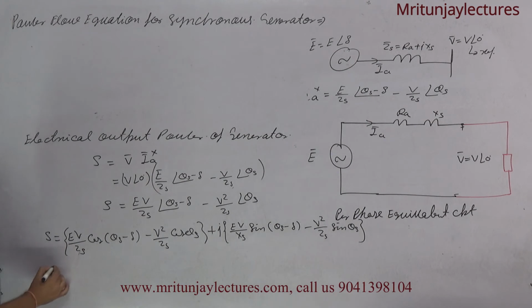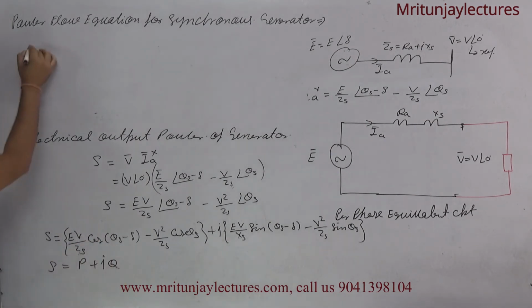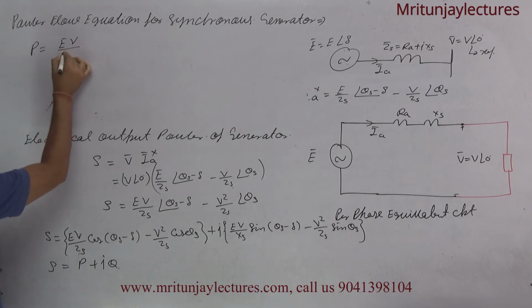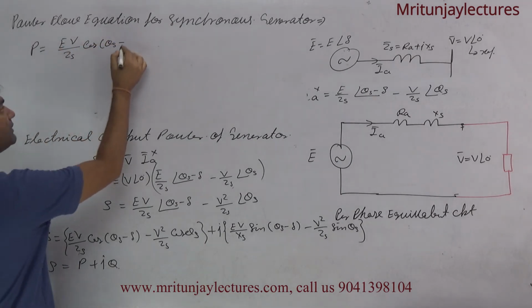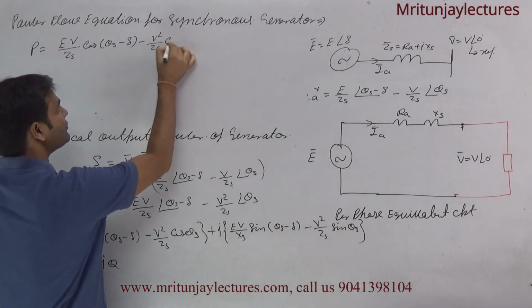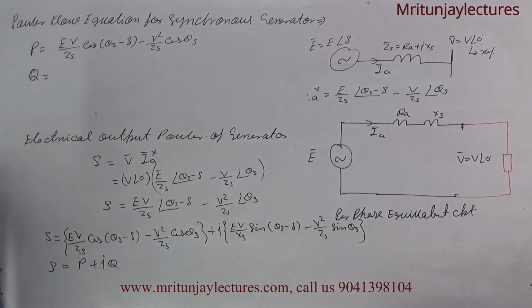Now S is written as P plus jQ. So per phase active power, or you can say the real power, is EV divided by ZS into cos theta S minus delta, minus V square upon ZS into cos theta S. Clear? And what about Q, the reactive power?